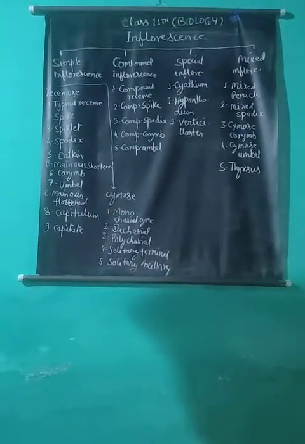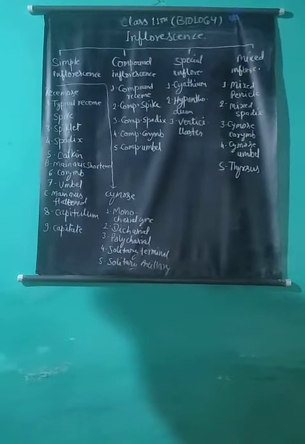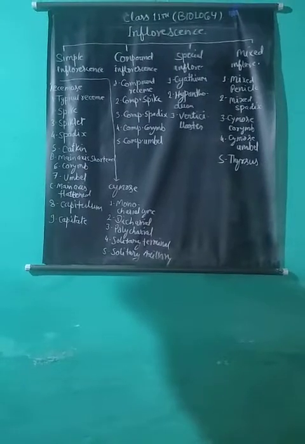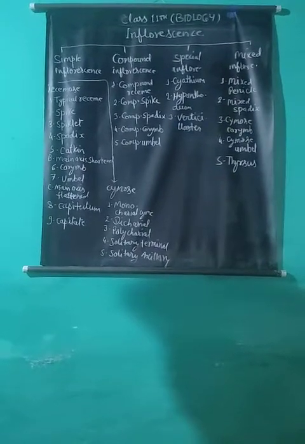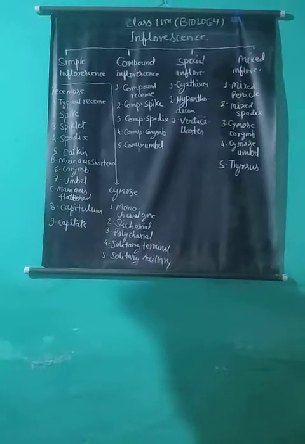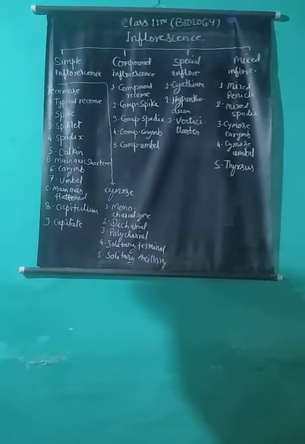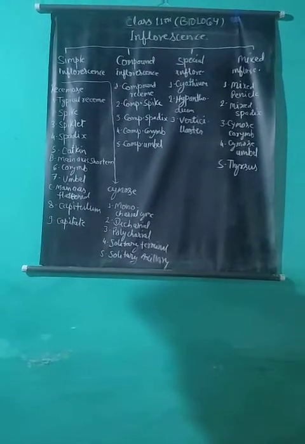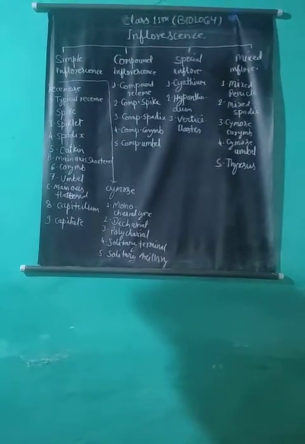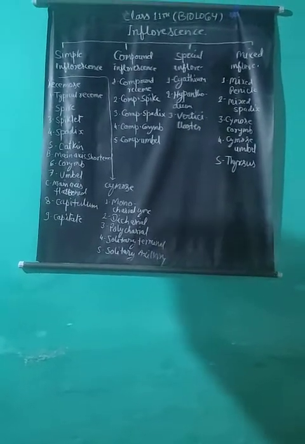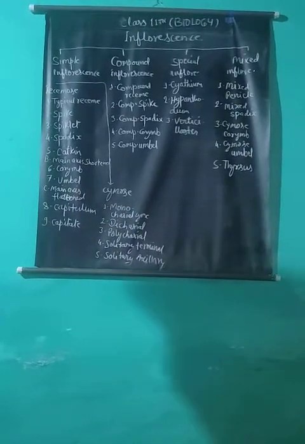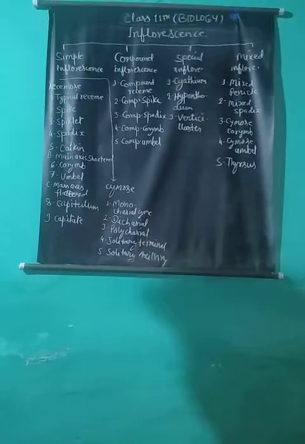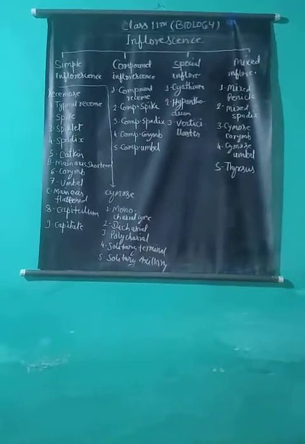Function of inflorescence. Inflorescence is useful in production of a large number of seeds, which increases productivity. Flowers become more attractive and thus attract insects for cross pollination. A large number of female flowers are pollinated at a time with the help of few pollen grains. Increase in chance of cross pollination increases the chance of hybridization, resulting in the possibility of production of new varieties. A small number of pollen grains can pollinate a large number of flowers.